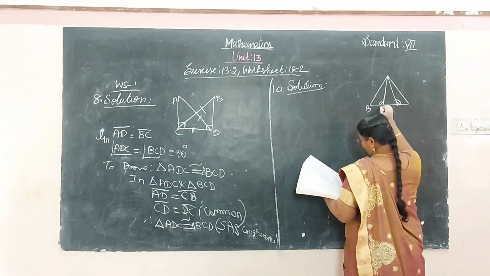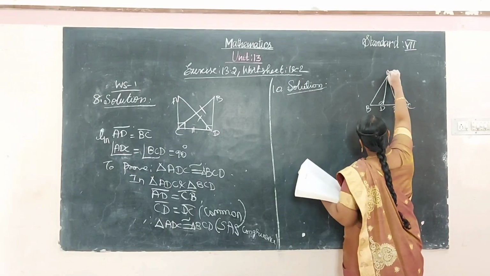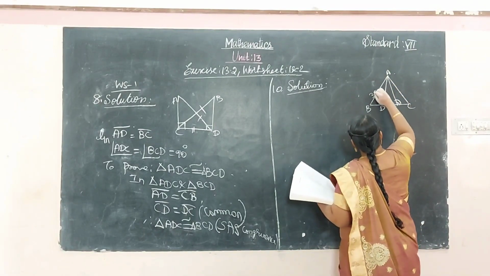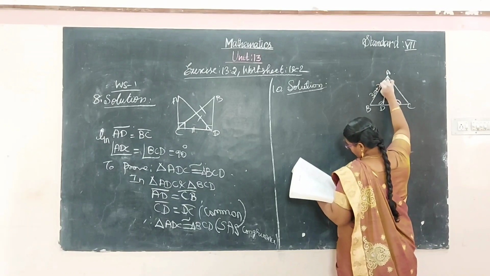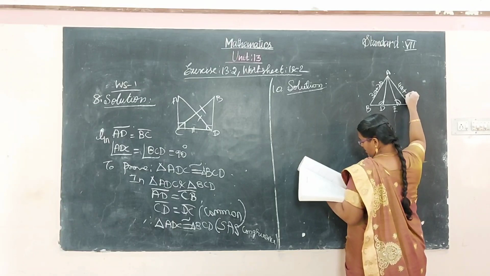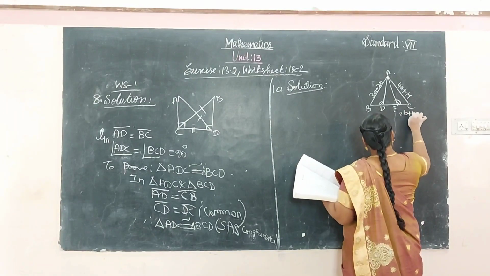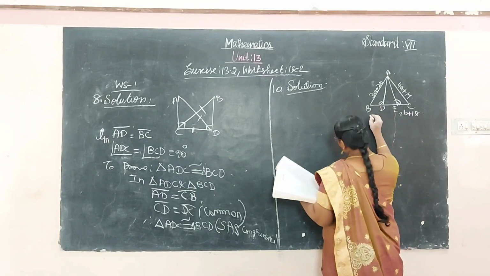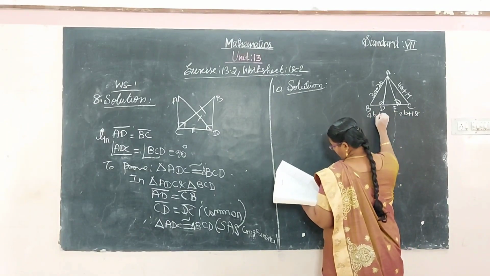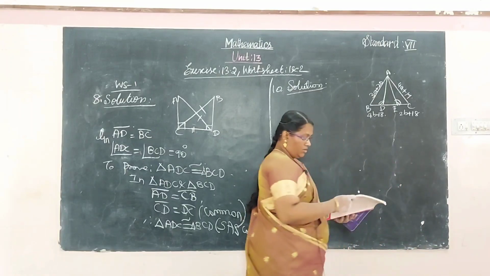B, D, E, C, A. This is 3A plus 20, here 4A plus 17. Here the distance is 2B plus 18 and BD distance is 4B plus 8. Find the values.